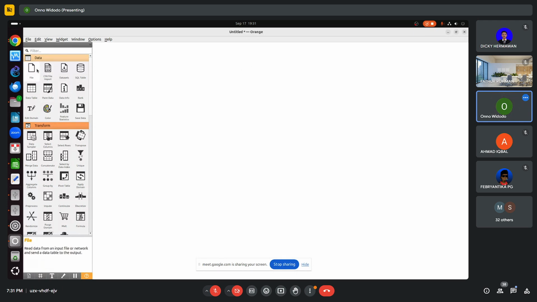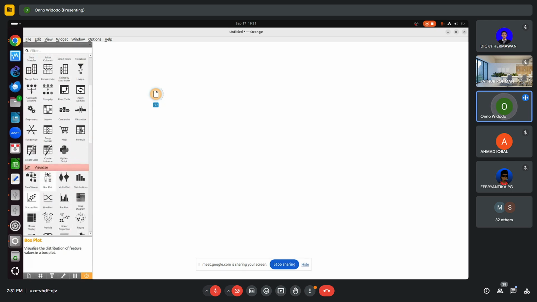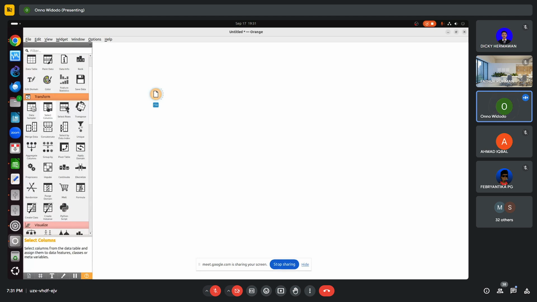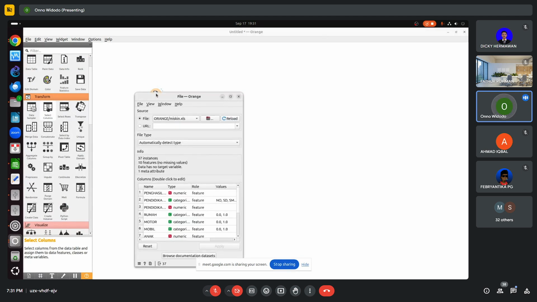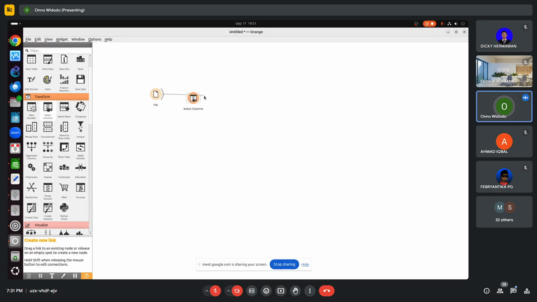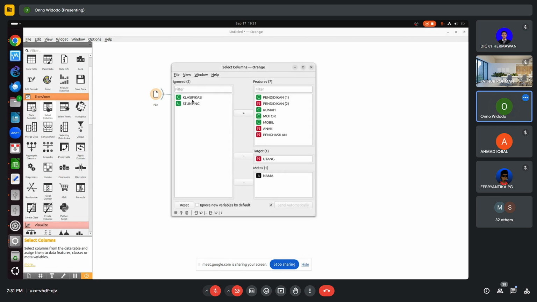So basically, we have the file, and then we do the modeling first. We have to do select column. I will read the real file, miskin, and then we do select column.